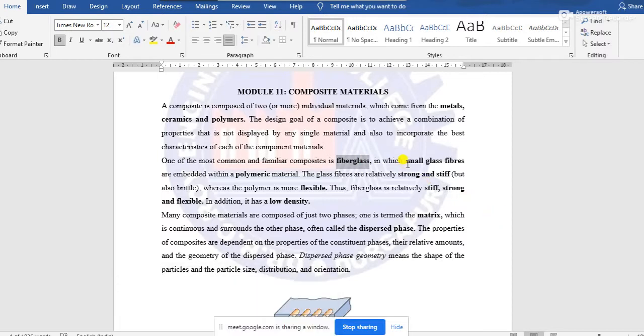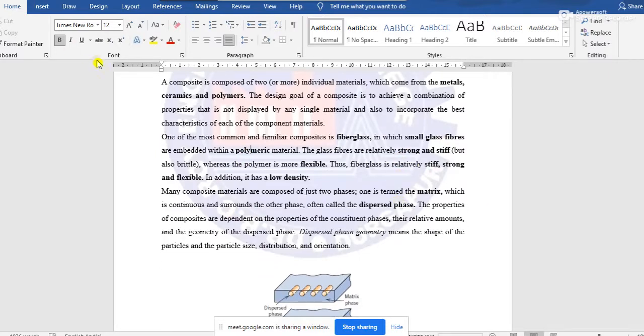The component materials are glass fibers and polymeric materials, that may be resin or polypropylene, and the properties of fiberglass are stiff, strong, flexible, and having low density. Those come from the different characteristics of glass fiber and polymer. This is the basic idea of composite material.